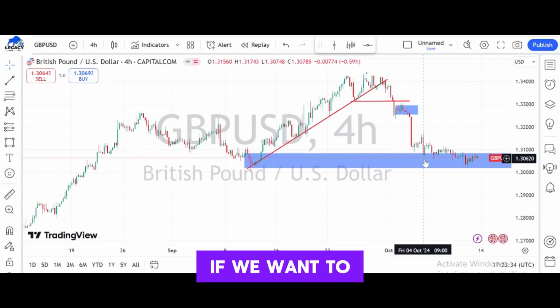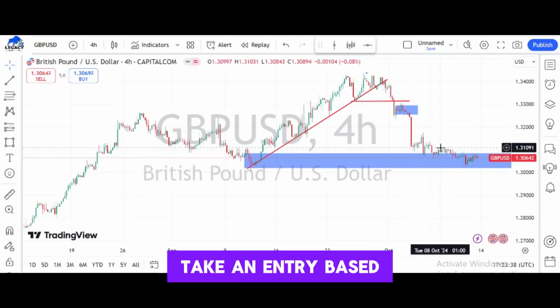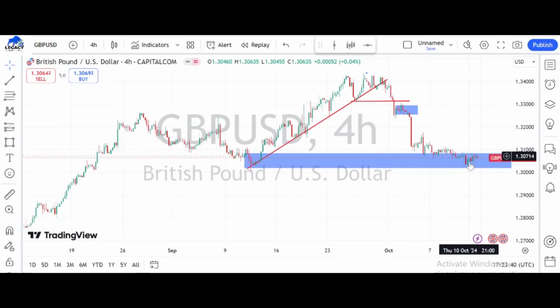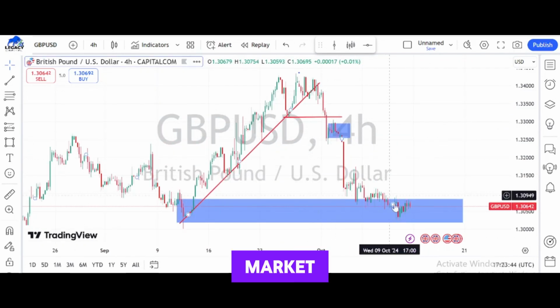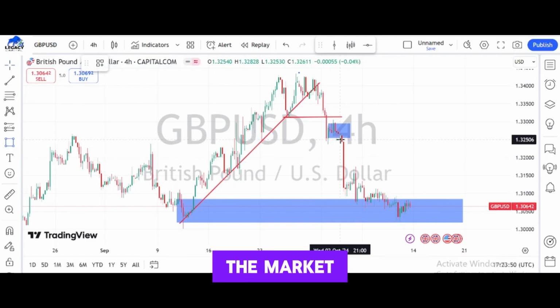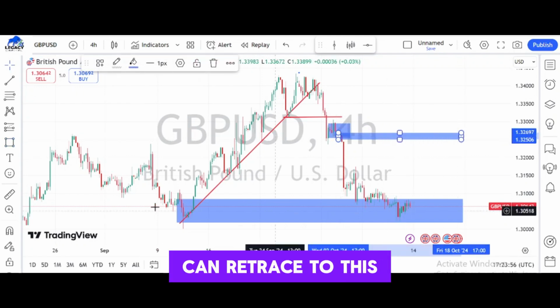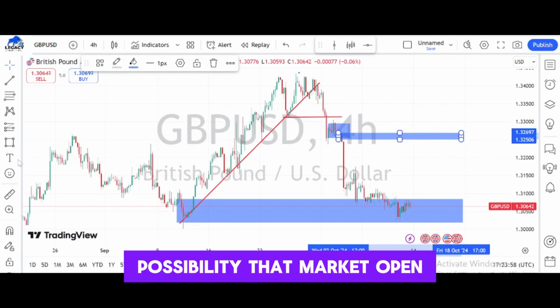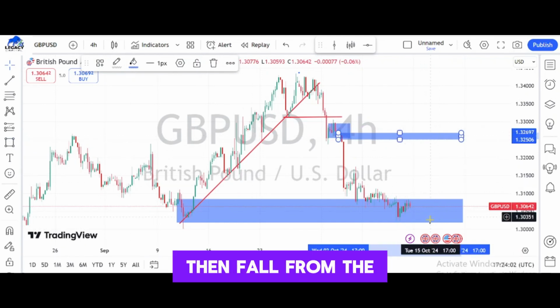But now, if we want to take an entry on the 4-hour time frame, we actually need to take an entry based on our overall trend, our current trend in the market, which of course is a downtrend. So what should we be looking at? What should we be watching out for in the market? There is a possibility that the market can retrace back to this supply zone this coming week. The market can retrace to this zone. So there is a possibility that the market opens, then pulls up to this zone, then falls from the zone.